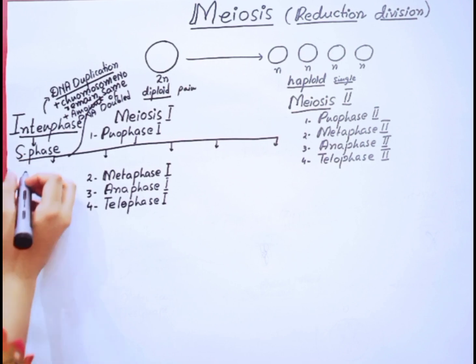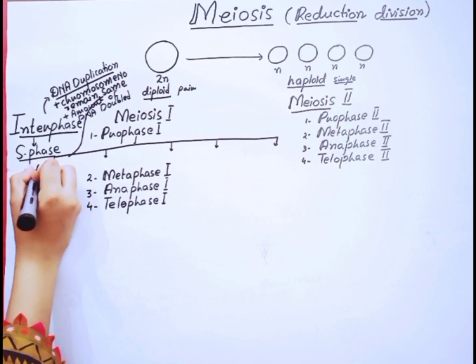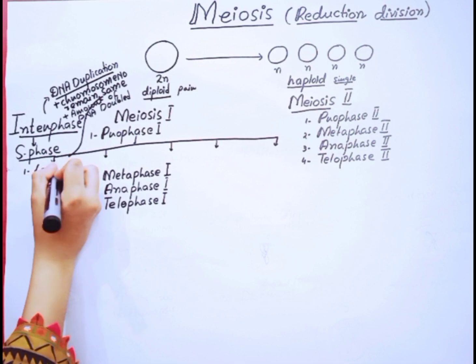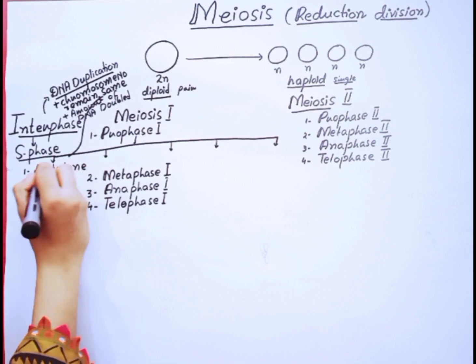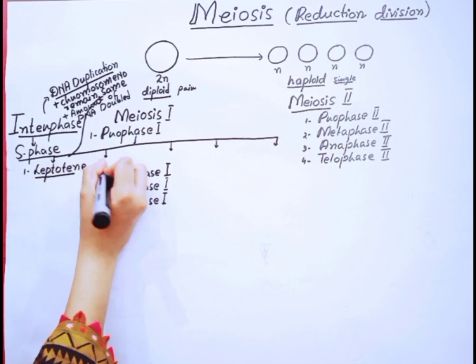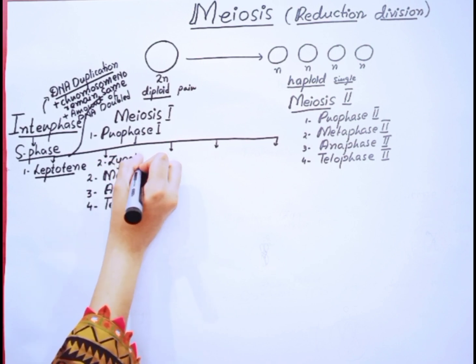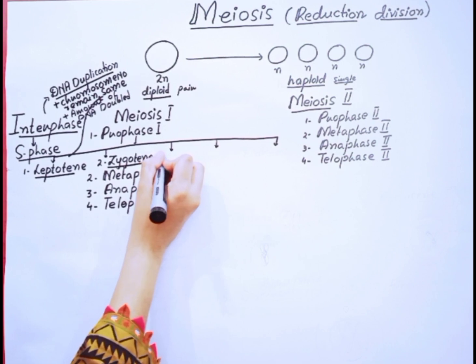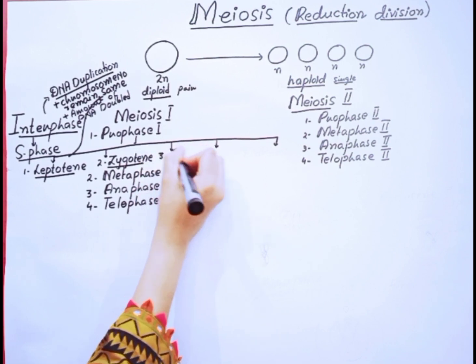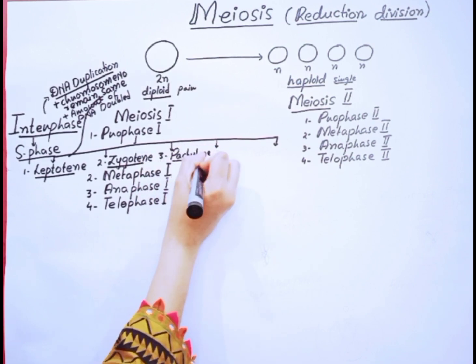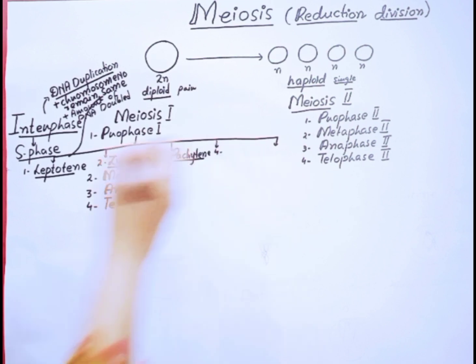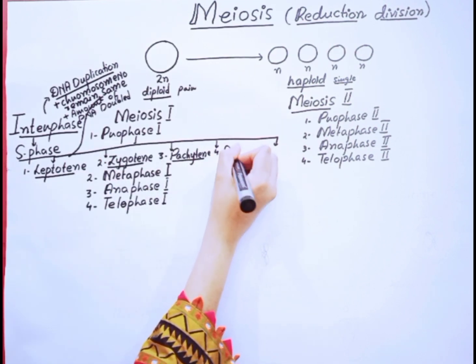Number 1, leptotene subphase. Number 2, zygotene subphase. Number 3, pachytene subphase. Number 4, diplotene subphase.